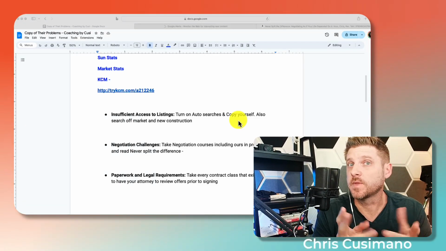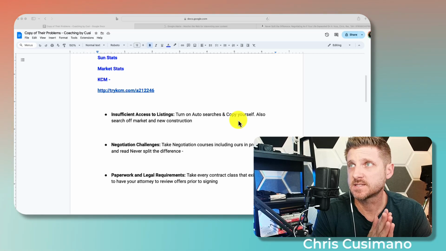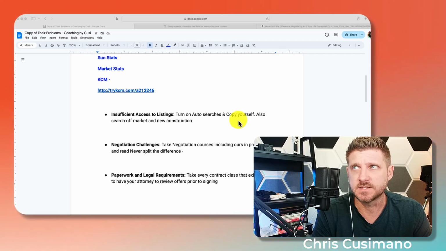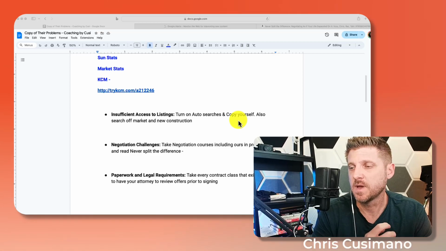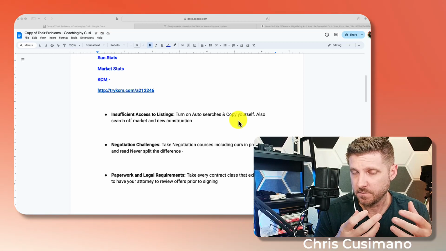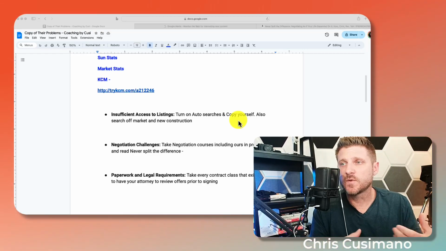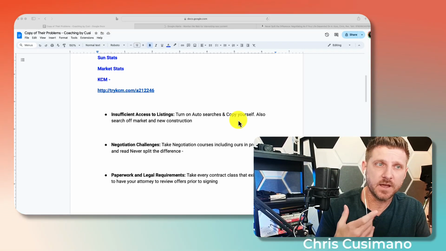The second problem that ChatGPT discovered for us is that they have insufficient access to listings. So a good thing you can do for this is to turn on their auto searches for them and also copy yourself. I like to copy myself because if something cool comes up and I see it before them, because I'm at work, I can say, hey, did you see this listing? Do you want me to research more about it? And they say, yeah, definitely.